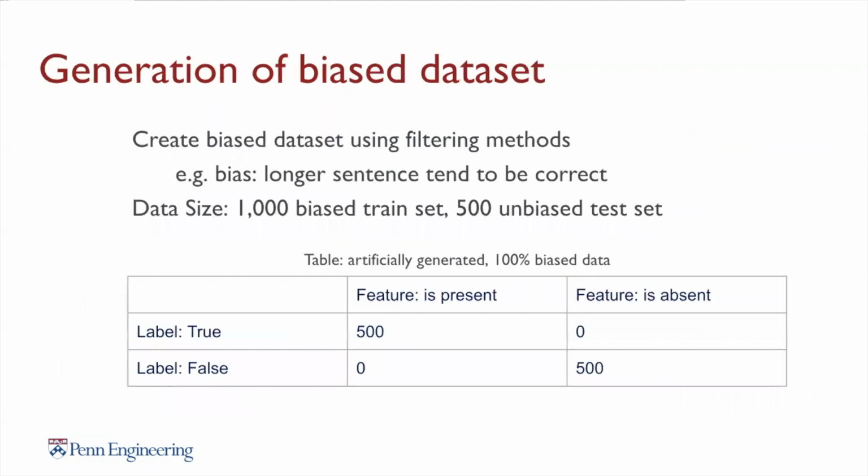Next, to generate the bias dataset, we use filtering methods to construct a bias subset of the training data. Given a bias we want to introduce to the data, for example, that longer sentences tend to be correct, we filter the dataset so that a certain bias feature only exists in the positively labeled data, and the distribution of the constructed dataset is shown in this table.